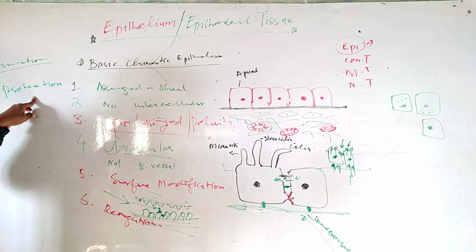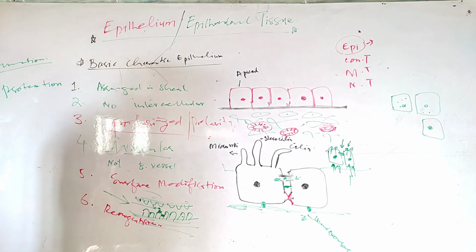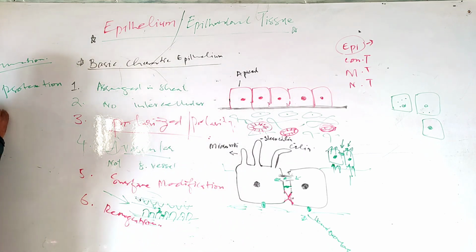Epithelial tissue is a covering of the body and a covering of organs. In this covering role, they provide protection to a specific area of the body or to the whole body. That's clear. So one function of epithelium is protection.